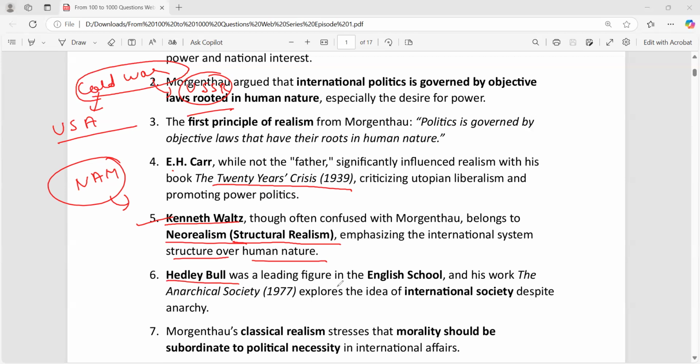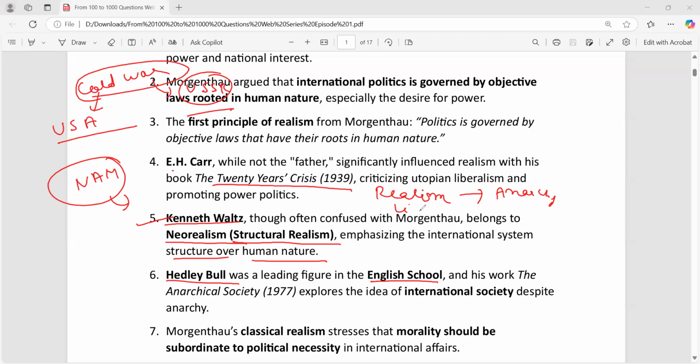Hedley Bull belonged to the English school. So the English school is a kind of compromise between realism and liberalism. Talking about realism, they are actually very pessimistic. They are saying that if every state is at war with everyone, and there is anarchy, there is a lot of problem, right? On the other hand, liberalism is very optimistic. They think that the states cooperate together, they never go to war, and so on. But the English school tries to balance both sides at the same time.